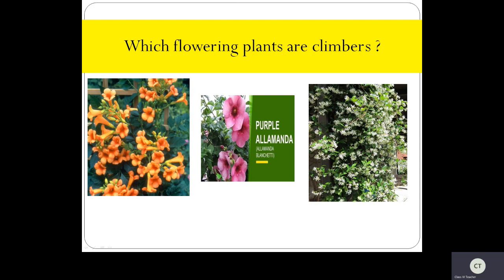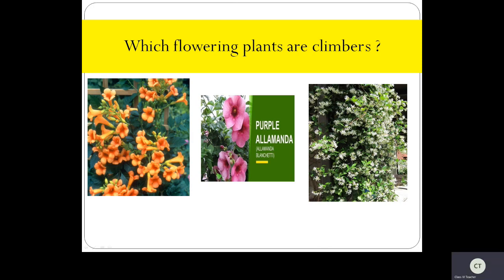Now this is a purple flower. Okay. Alamanda, we'll call it alamanda. So it is also a climber. It can climb and gives beautiful flowers. Now some of the jasmines also, have you ever seen some different kinds of jasmines? They'll just climb up, yes, with the help of a support or on the wall, and they give the flowers.